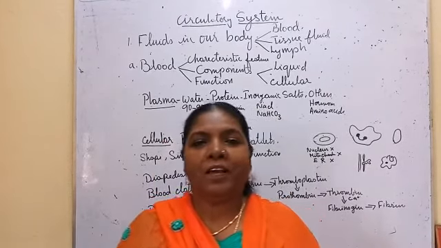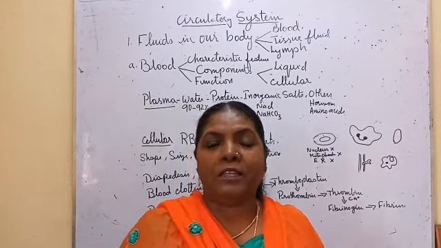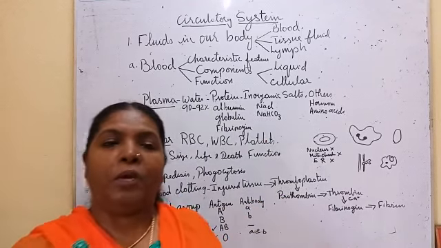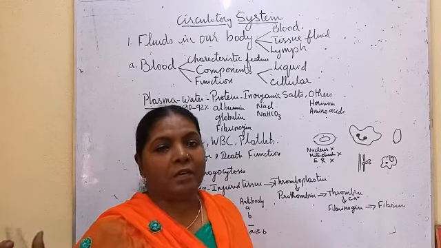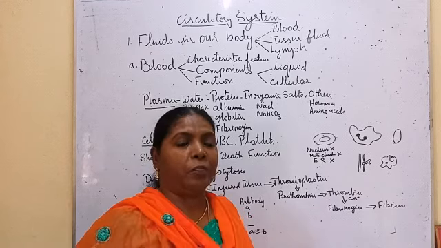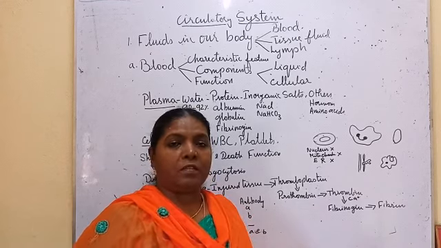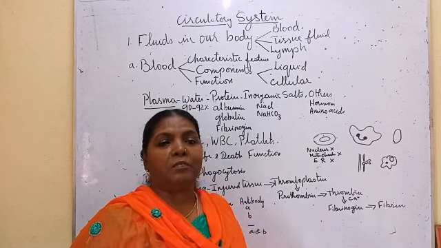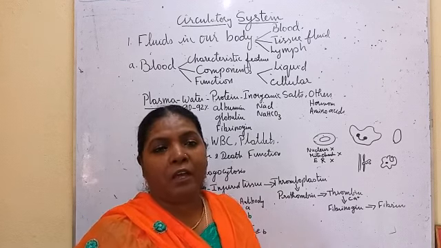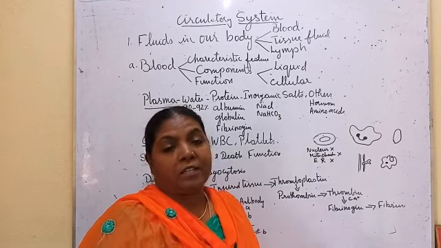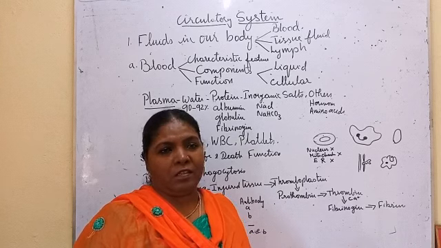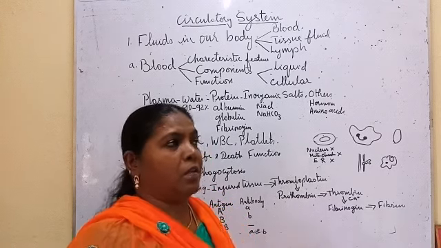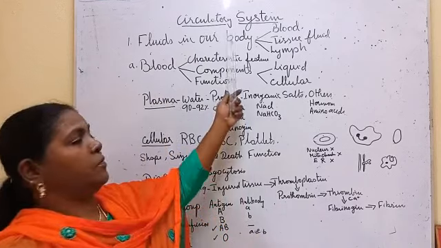Good morning, students. Today we are going to see the circulatory system. In human physiology, a number of systems we are going to see. Our body is made up of the muscular system, skeletal system, digestive system, nervous system, circulatory system, endocrine system, excretory system, and so on. All these systems are there in our body, and we are going to see the circulatory system.